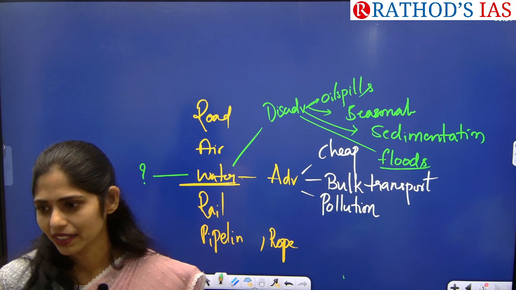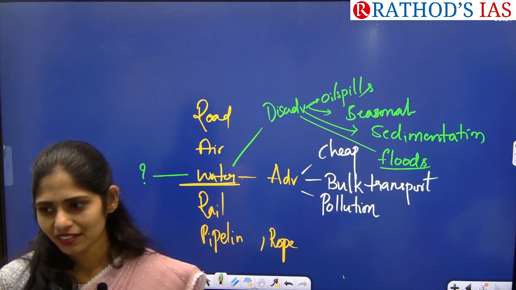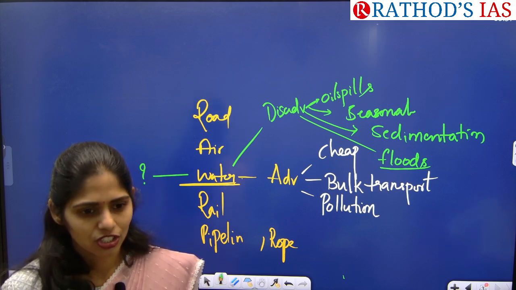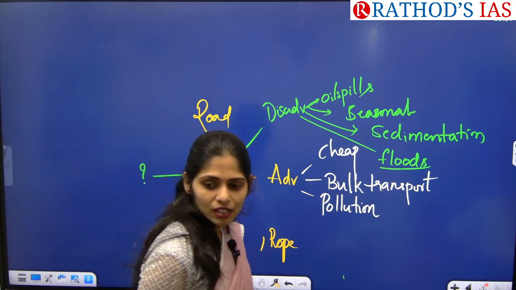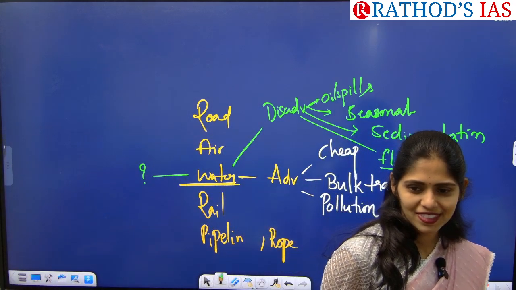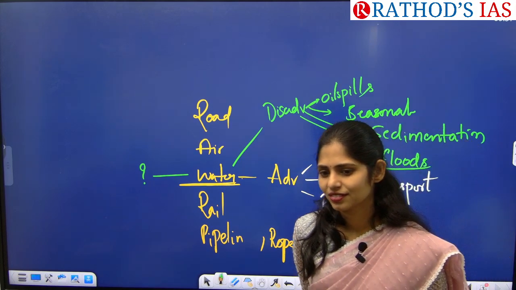Environment is done. Tell me. Waterway 1, where? In which river? Ganga. Waterway 2, Brahmaputra. Waterway 3, waterway 4. Tell us.